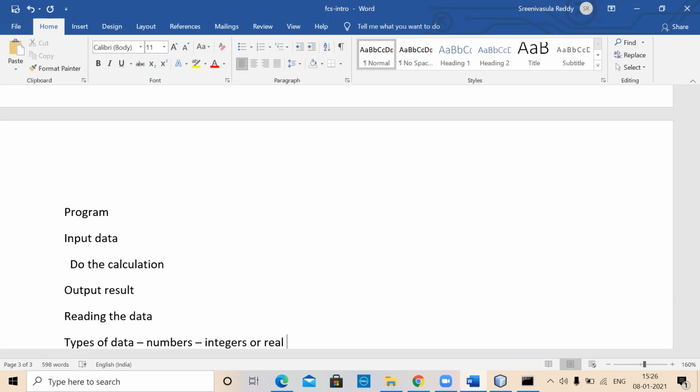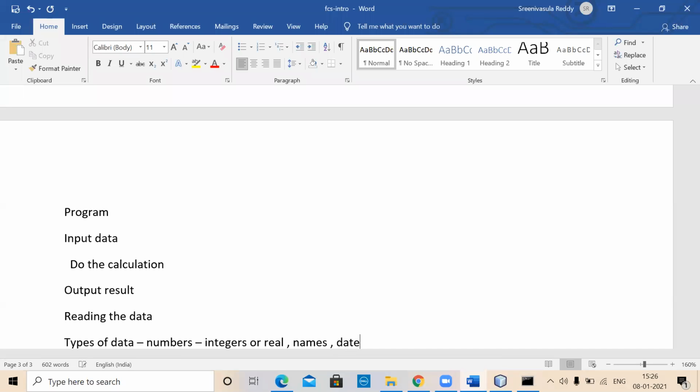I'm not talking about Java here. It is a general program, right? So you may have to work on whole numbers, or sometimes on real numbers. Fractions also might be there as a part of it. Or you would like to work on names of the candidates, names of the institutions, right? So that data is different.